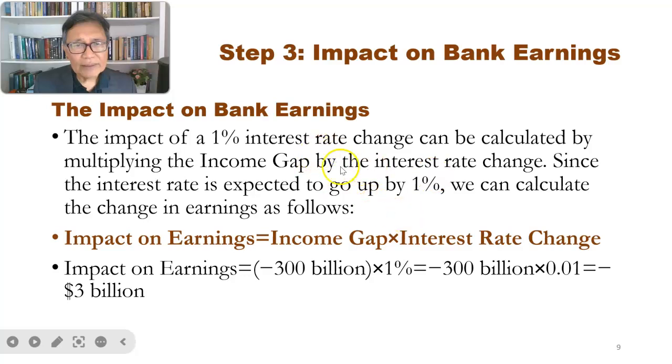So the impact of a 1% change can be calculated by the income gap. That is why we call it the income gap theory, right? So a 1% increase in the interest rate, how will that be impacting bank earning? We'll be using this formulation: impact on bank earning is equal to the income gap multiplied by the interest rate change. So for Islamic bank, since the profit rate is set based on the benchmark interest rate, which is the OPR,